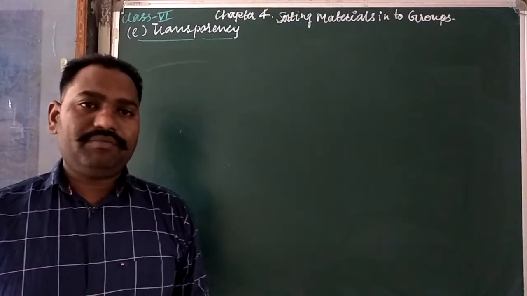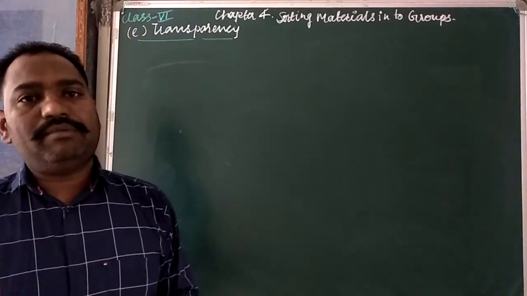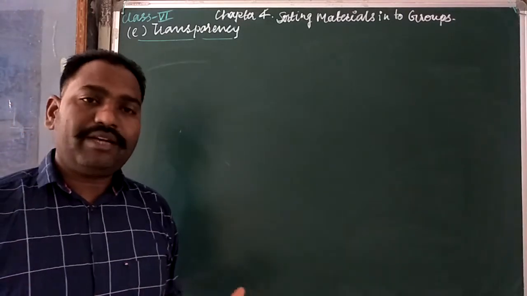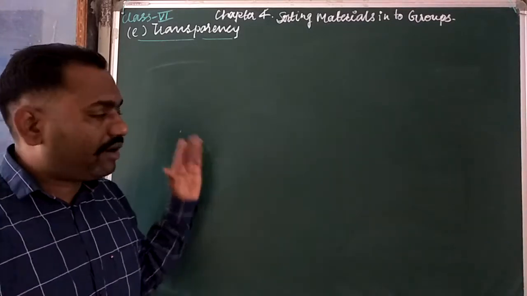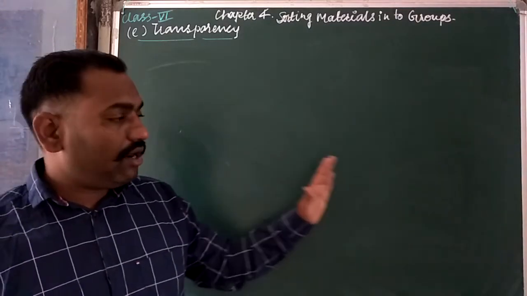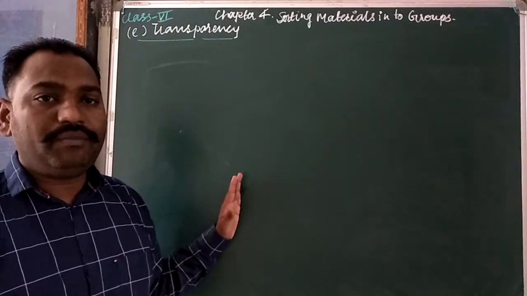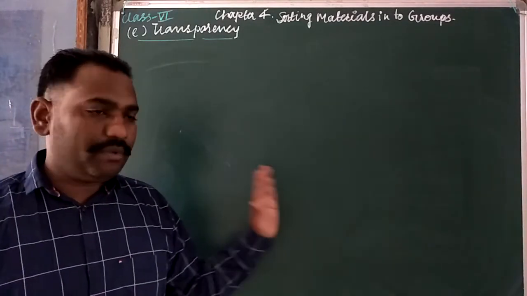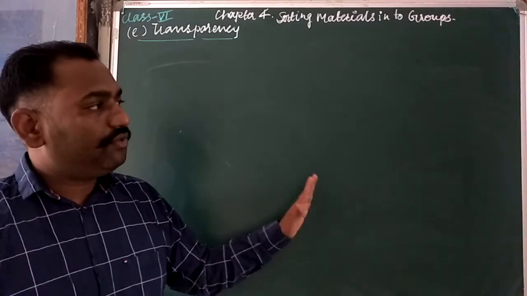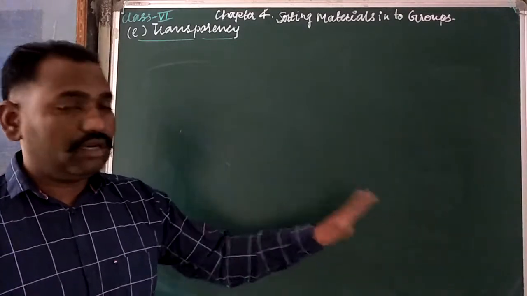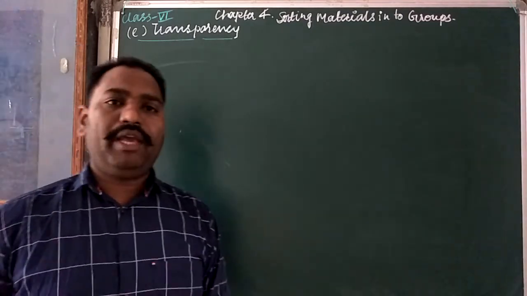So, very easy activity. If we look around, there are many items in your houses, and from those also you can perform these activities. You have to take 10 to 15 items. Some are transparent, some are translucent, and some are opaque. If you can see what is on the other side, then it is transparent. If you cannot see perfectly, meaning you can see partially, like oil paper, then that is translucent. And if you cannot see anything, what is on the other side or what is in the box, then that will be the opaque surface.